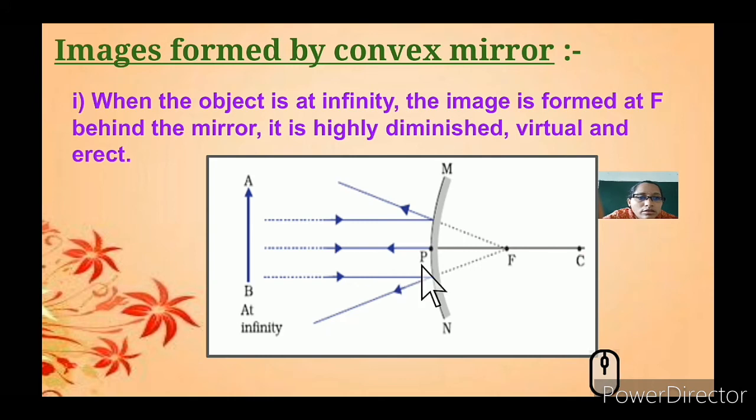You can see here the pole is at the mirror and behind the mirror is your focal point and center of curvature for the convex mirror. So with that perspective only you need to make your ray diagrams. You will draw an imaginary line for what is getting reflected, that passes through the focal point, and you can see that the image is highly diminished, virtual and erect.